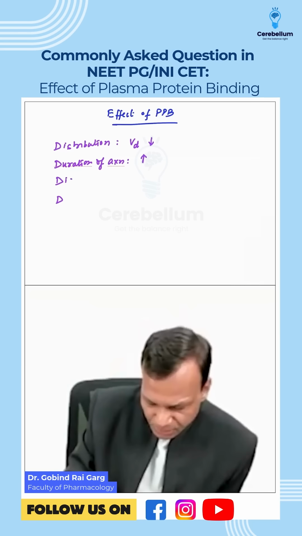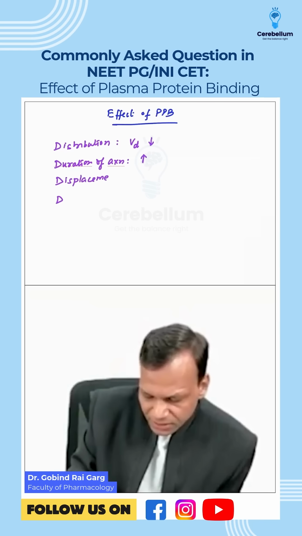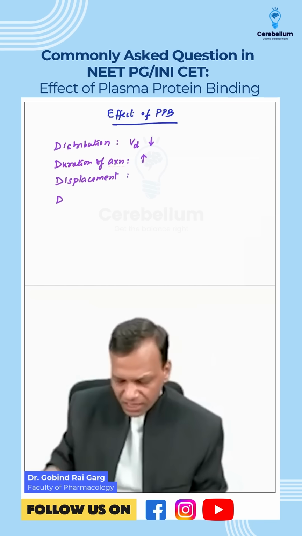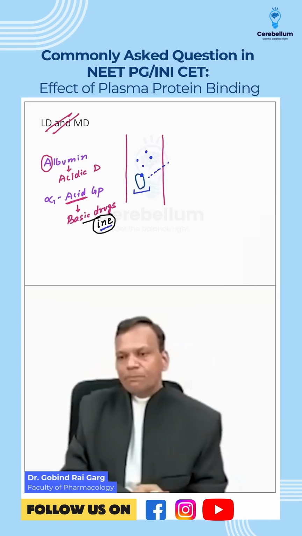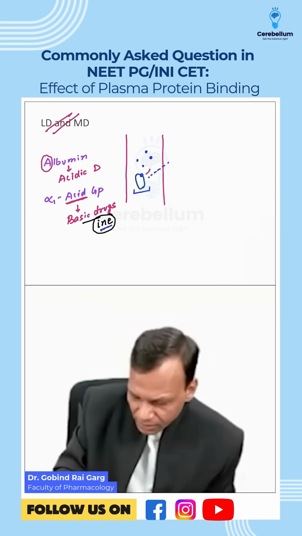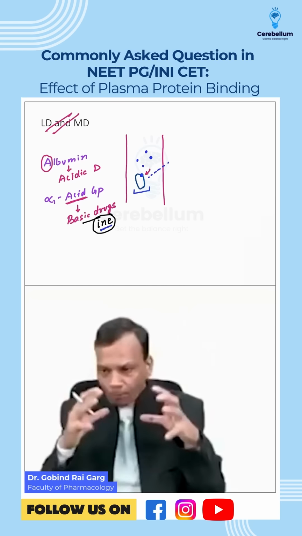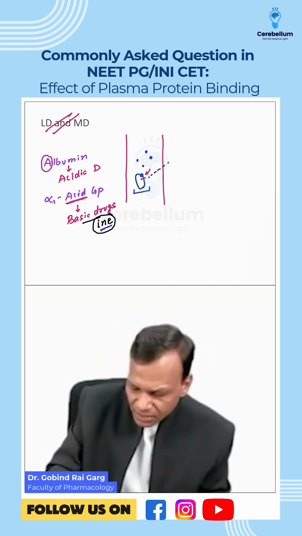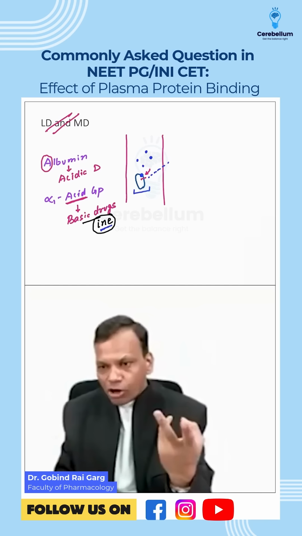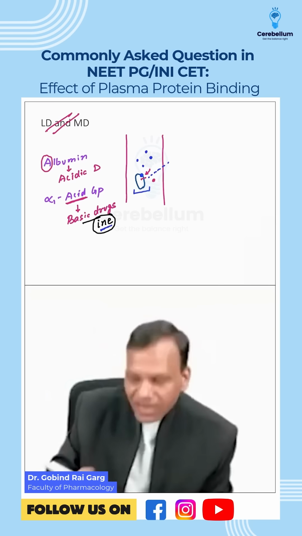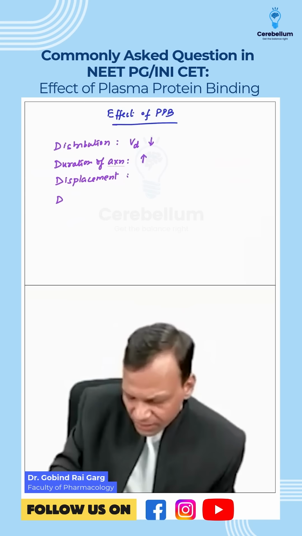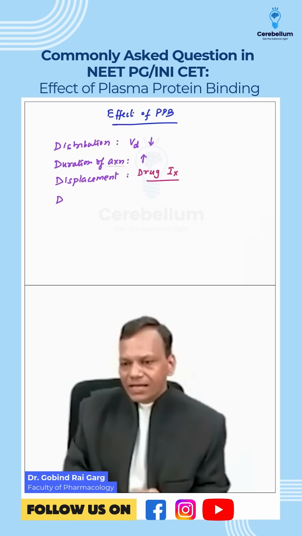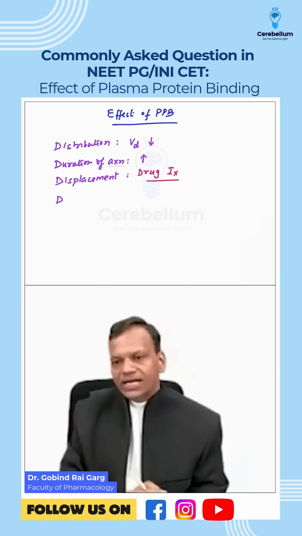Third is displacement. Displacement simply means if two drugs have high plasma protein binding and both are binding to the same protein, then there will be competition between the two. Whichever drug is displaced, only one can bind, both cannot bind. So whichever does not bind will become free and can become toxic. So displacement simply means there will be drug interactions. So if a drug has high plasma protein binding, it is more prone to drug interactions.